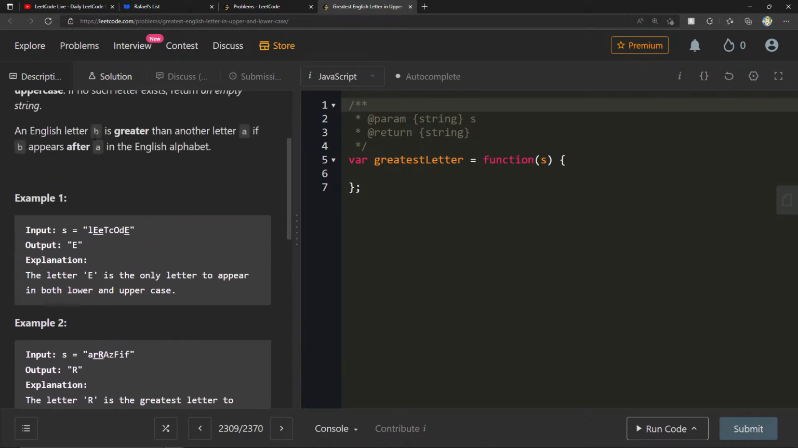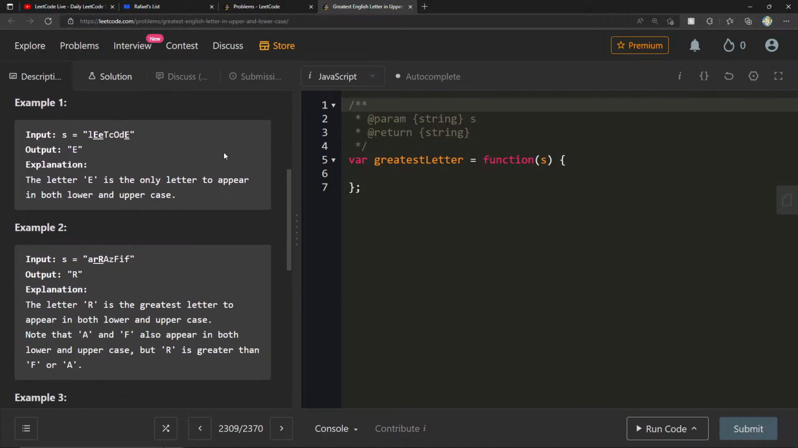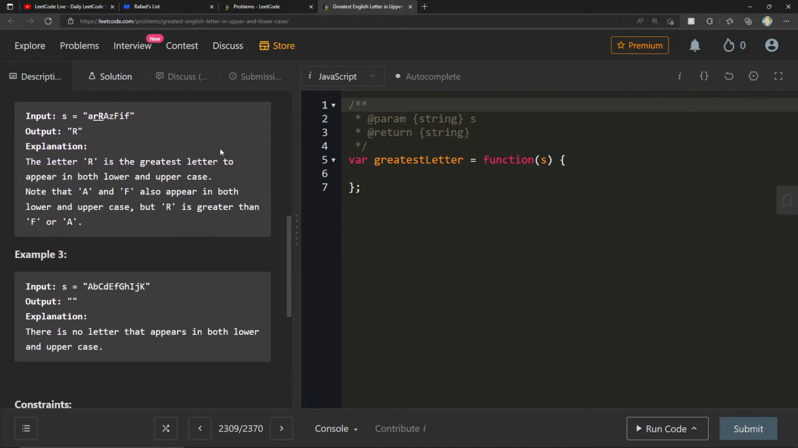Okay, I see. It's literally just like the Unicode value. So what do we want to do? We're going to need to keep track of, there could potentially be multiple greatest characters. And I guess at the end, once we have this array, I'm almost thinking about using, I think I know what we can use here.